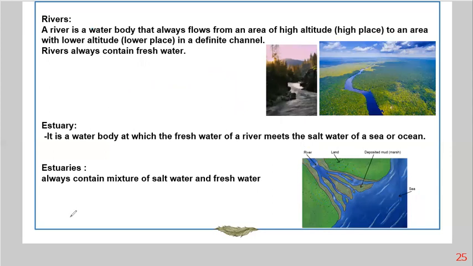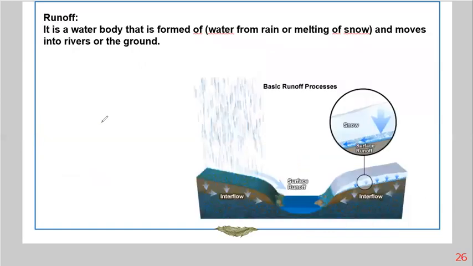Now close your eyes, listen to my question. I will say the water body, and you tell me the kind of water, whether salt or fresh water. Okay? River, fresh water, bravo. Estuary, mixture of both, bravo. Sea and ocean, salt water.